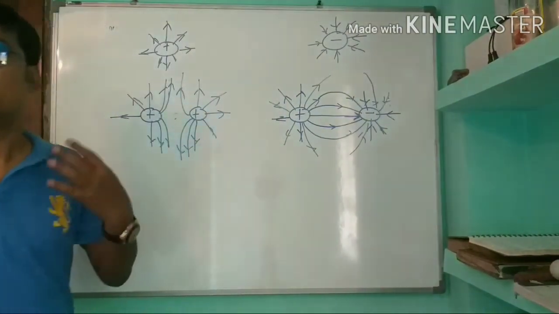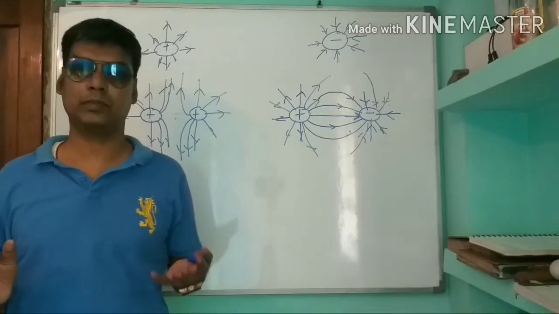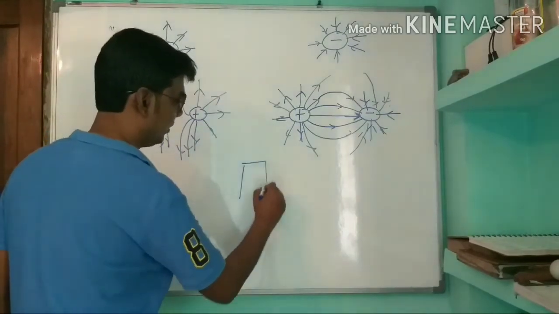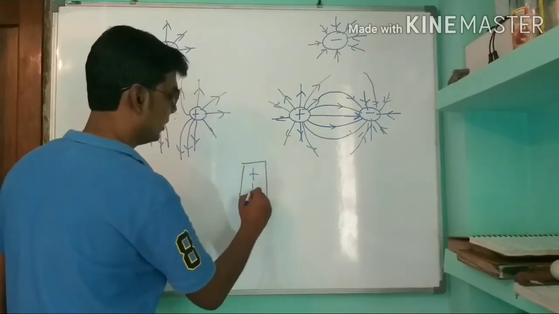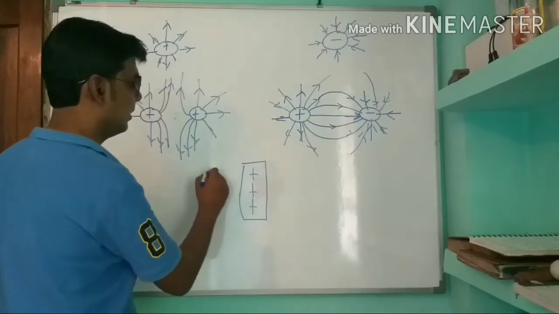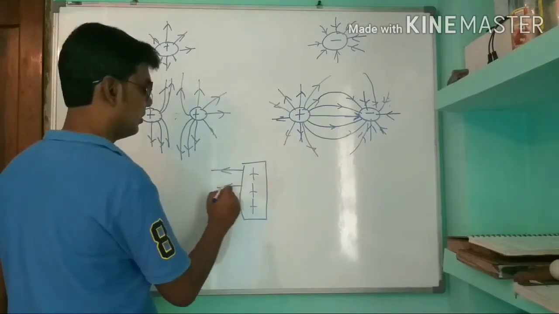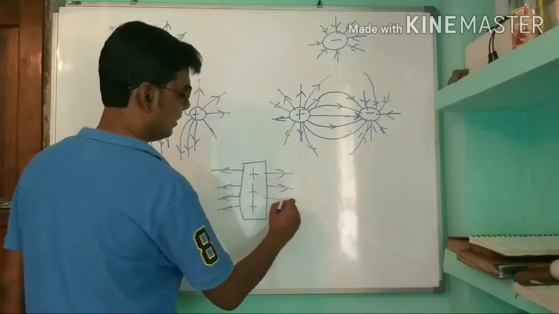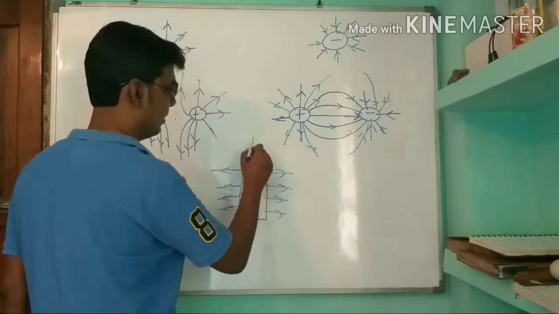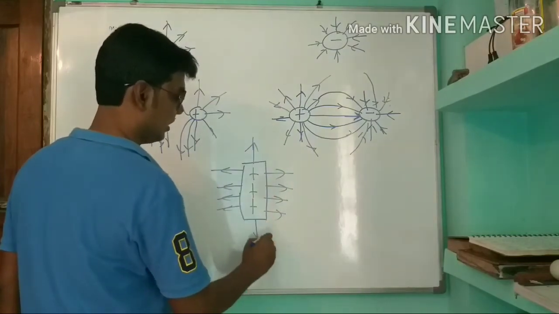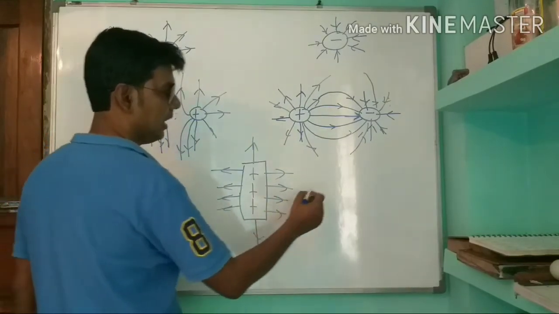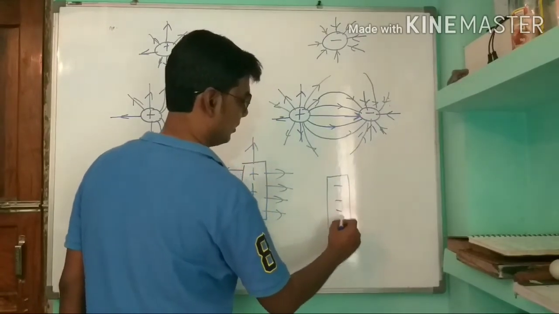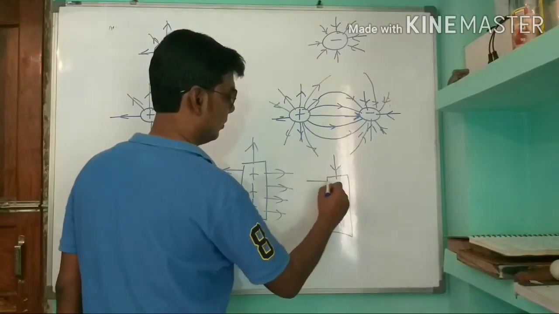What if the charged object is rectangular? Suppose it is a rectangular shaped object and it is positively charged. What will happen? It is originating from all directions. The electric field line is originating like this. And if it is a rectangular negative object, it will go like this.